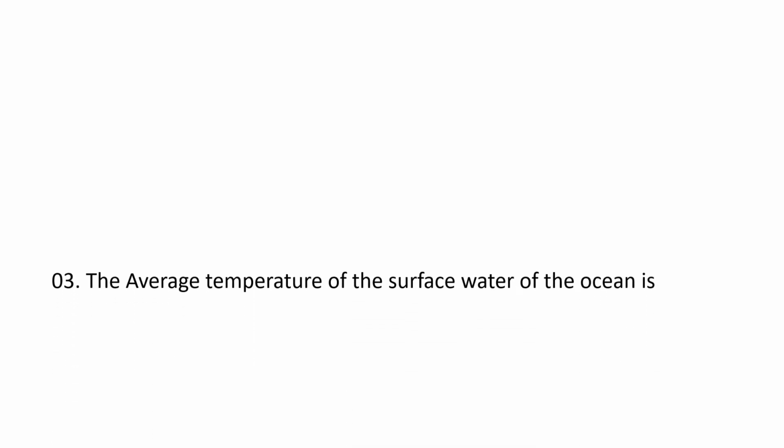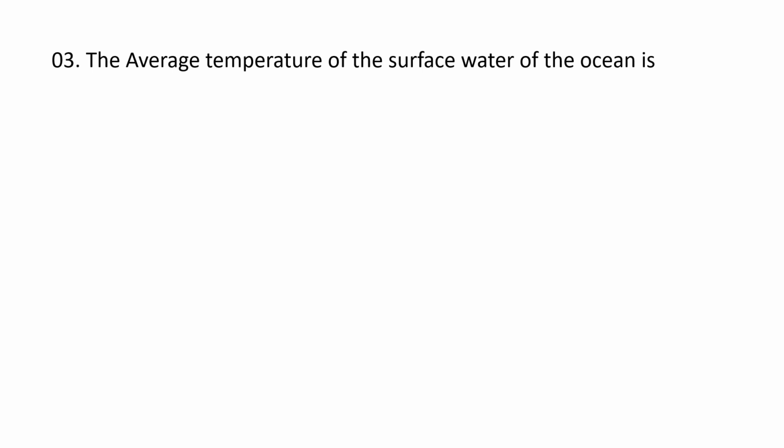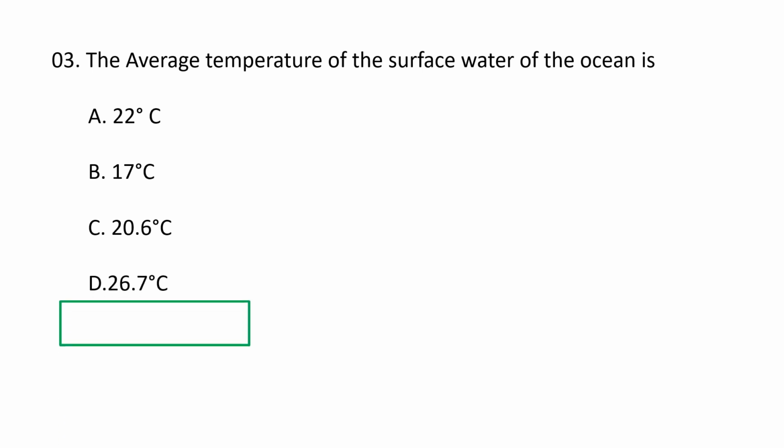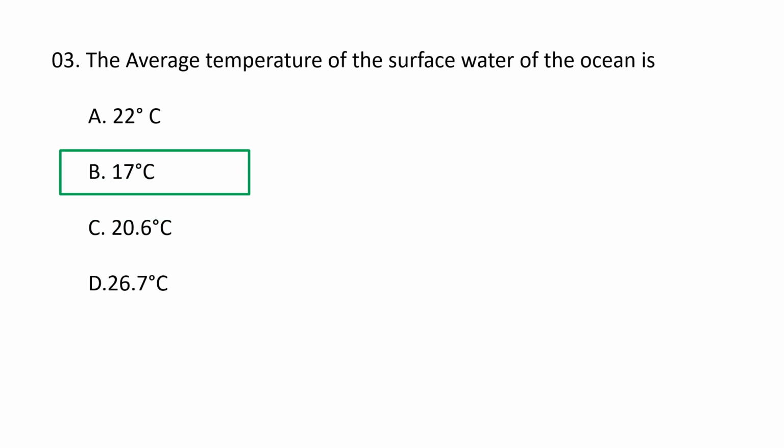Next question. The average temperature of the surface water of the ocean is A. 22 degrees centigrade, B. 17 degrees centigrade, C. 20.6 degrees centigrade, and D. 26.7 degrees centigrade. The average temperature of the surface water of the ocean is 17 degrees centigrade.